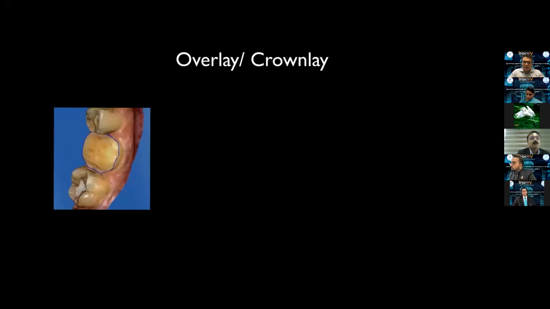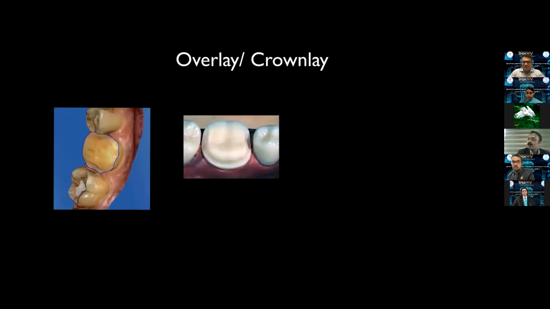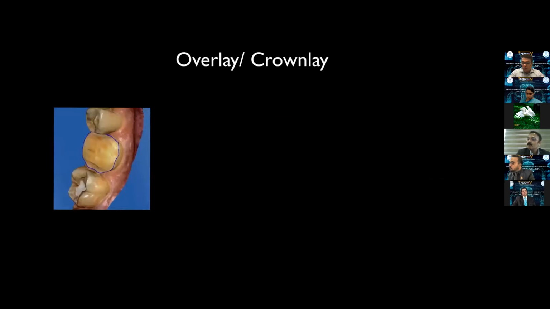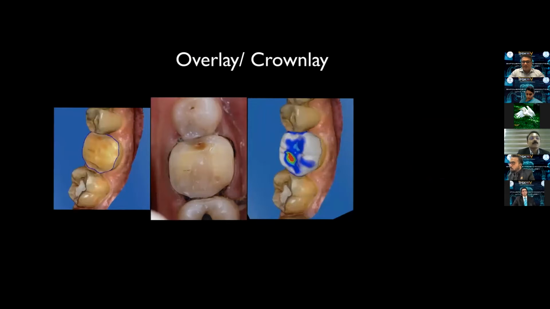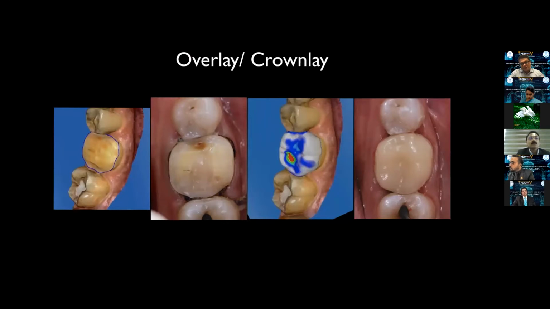You have a scenario like this, and this is a typical crown lay preparation. You would traditionally go for a full crown, but we are highly conservative. So this is the kind of preparation that we have. And this is the design, and this is the final restoration.